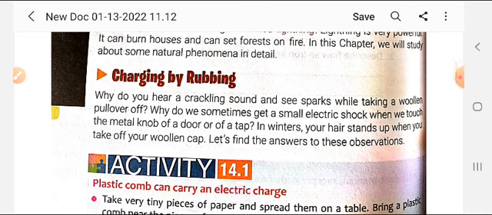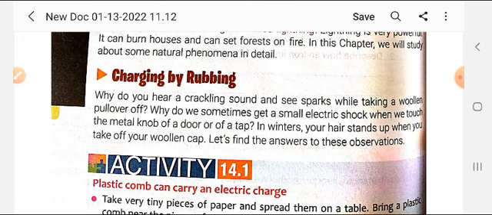So how does this happen? Due to continuous wearing, there is rubbing between the body hair and the woolen fur of the pullover, and while rubbing it gets charged. When we take off the pullover, our body hair gets attracted to the fur of the sweater.